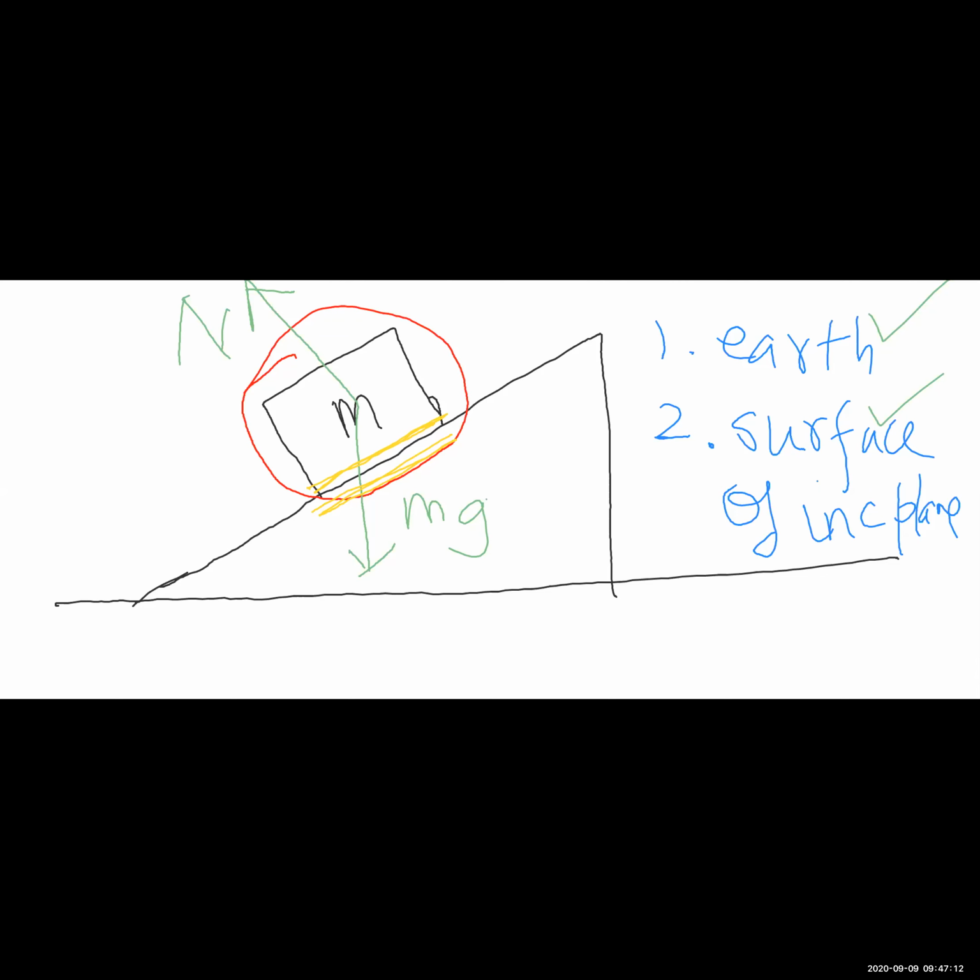The direction of normal reaction must be defined by observing the surfaces which are interacting with each other. तो किस किस का सरफेस होएगा? एक तो सरफेस आपके सिस्टम का होएगा और दूसरा जो सरफेस होएगा वो दूसरे ऑब्जेक्ट का होएगा, राइट? Now that may be the surface of the floor, it may be the surface of another object. In this case it is the surface of this inclined plane or the surface of the wedge.